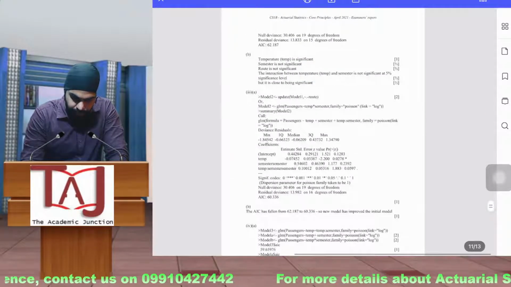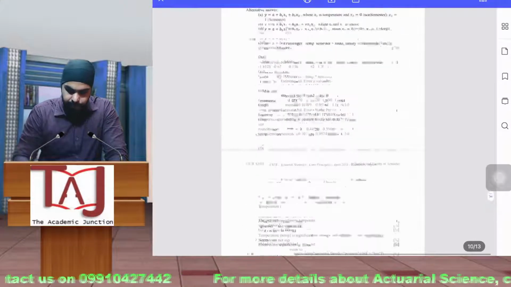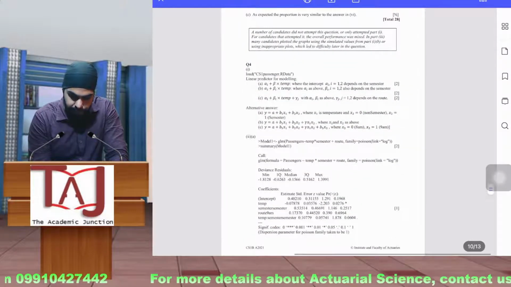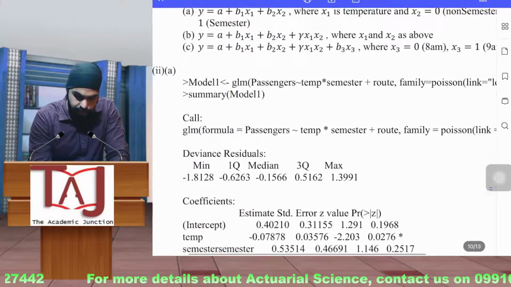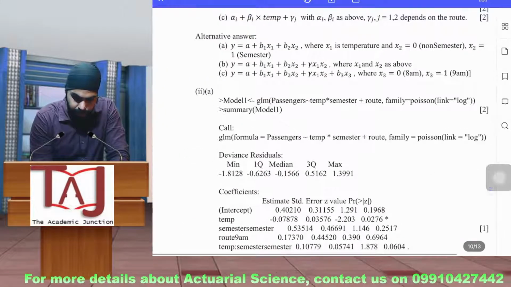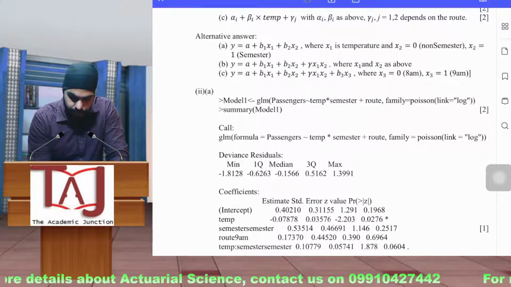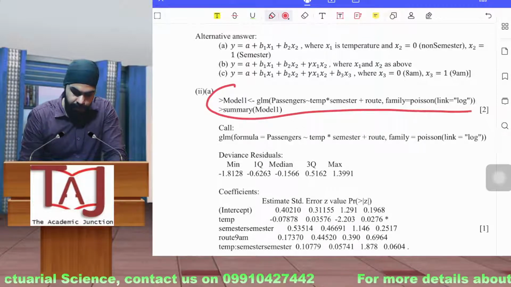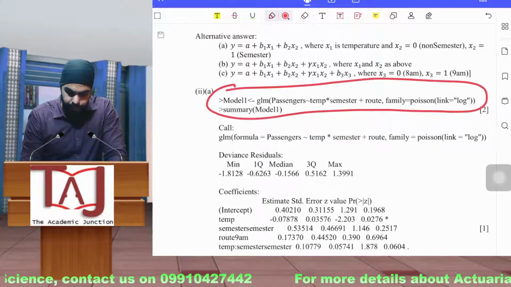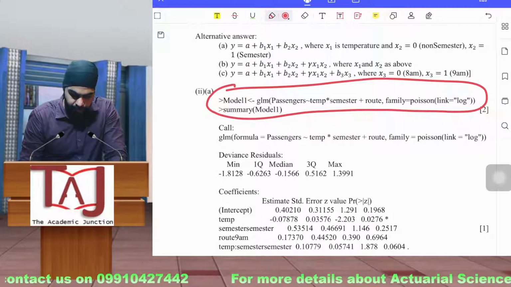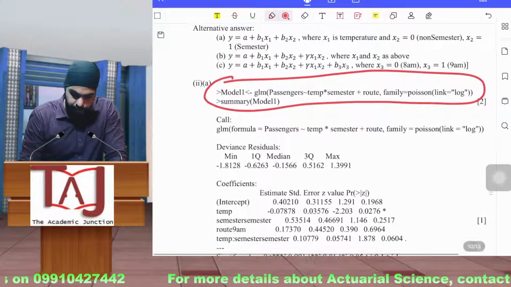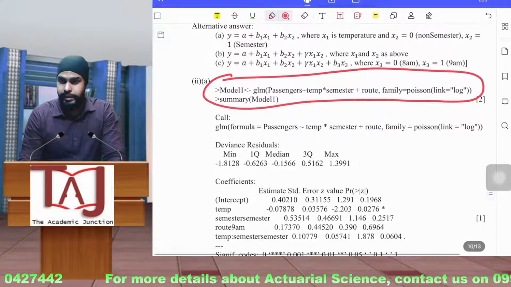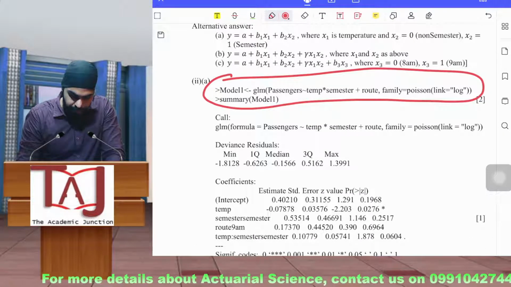Yes. So the GLM link function is the Poisson function, and you can just see, this is the code to write the GLM function. We have already discussed this, and there is no point discussing this particular function here, because there is nothing new that is done here. It is just a plain simple GLM function.